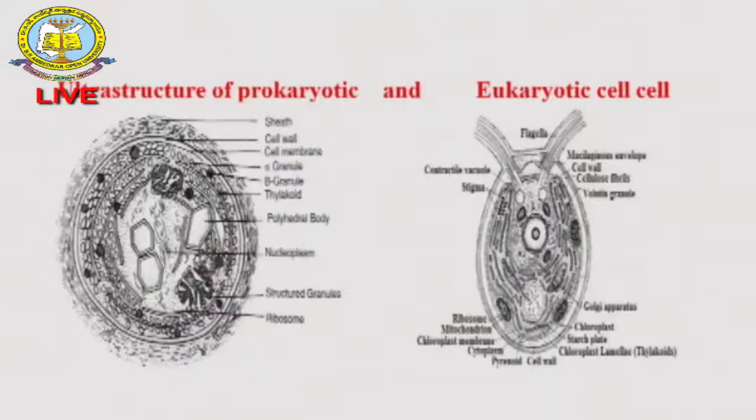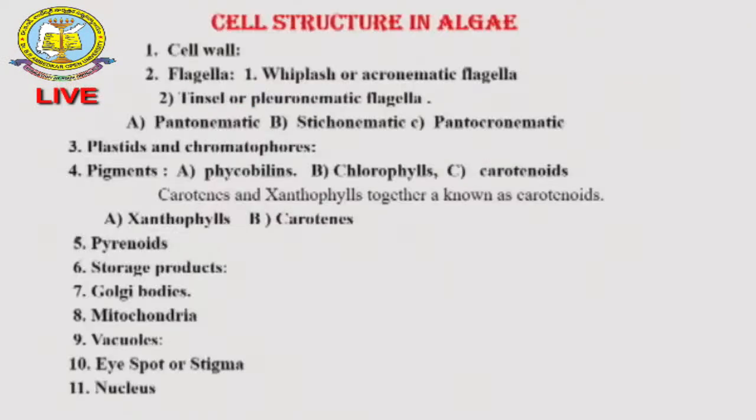When we come to the cell structure of algae, the cell wall is a very important component. Besides that, flagella are there, the whiplash type and the tinsel type, two types of flagella. Besides the flagella, the plastids are very important chromatophores.